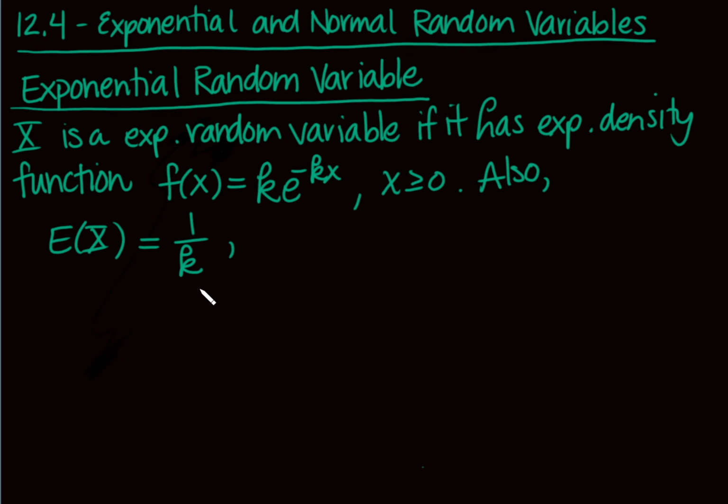But if you look through their argument on page 572, they actually show you that the expected value, this is pretty cool, of this random variable is 1 over k, and we'll talk about how we find k. My variance then of this random variable is 1 over k squared. So they show that this is true for any random variable that has a probability density function such as this guy right here. Okay, so just wanted to kind of get that out of the way. They do a pretty good job of talking about that in the book, and I'll let you look through that.